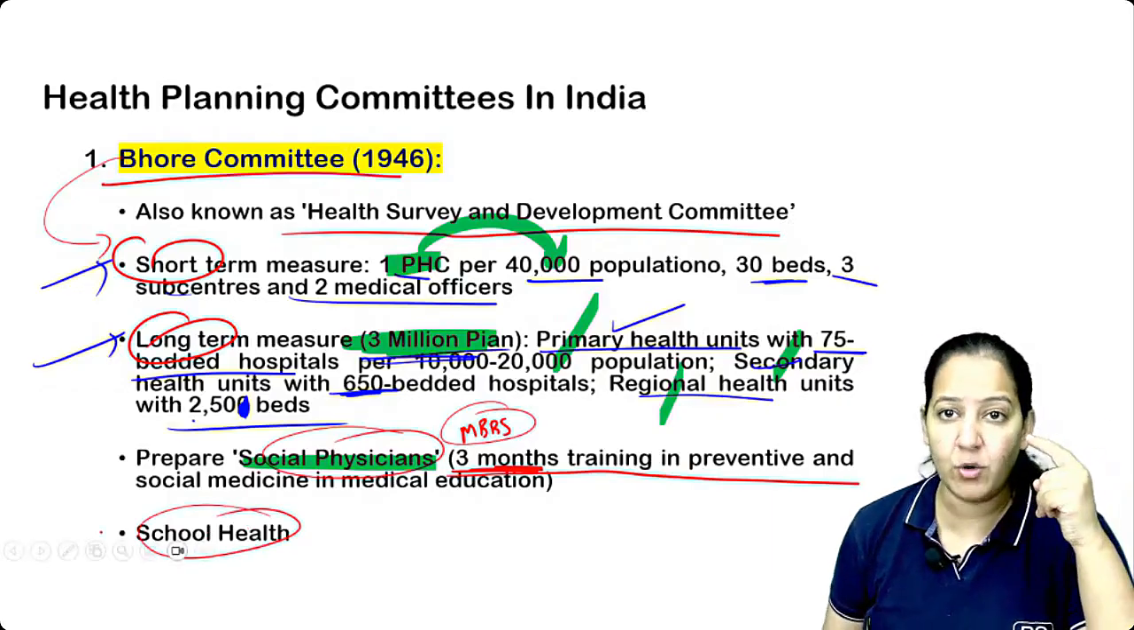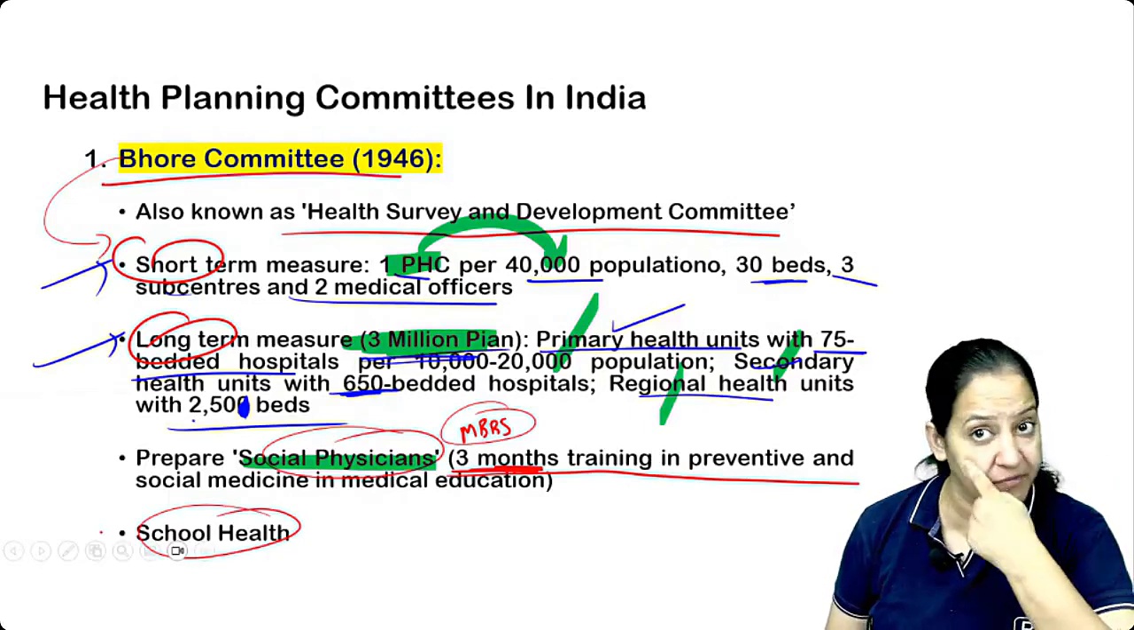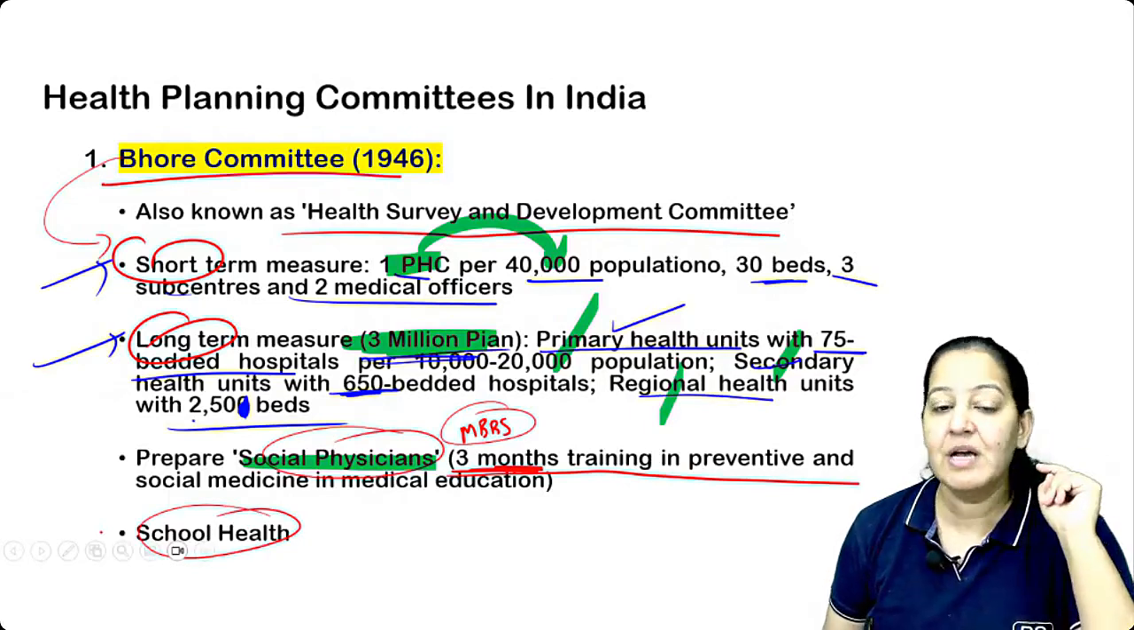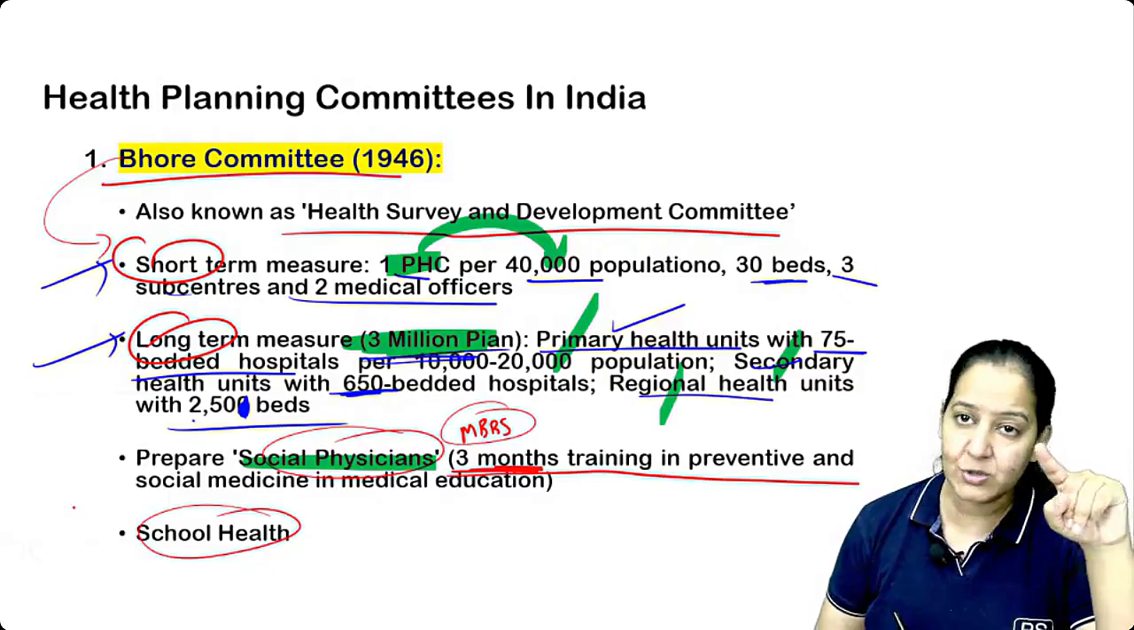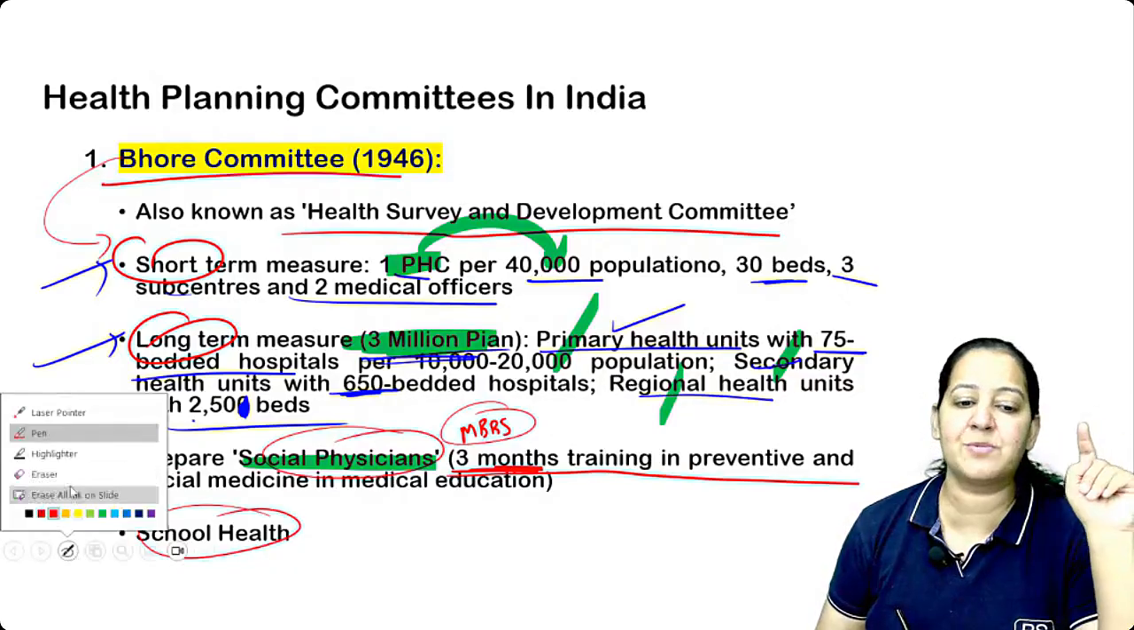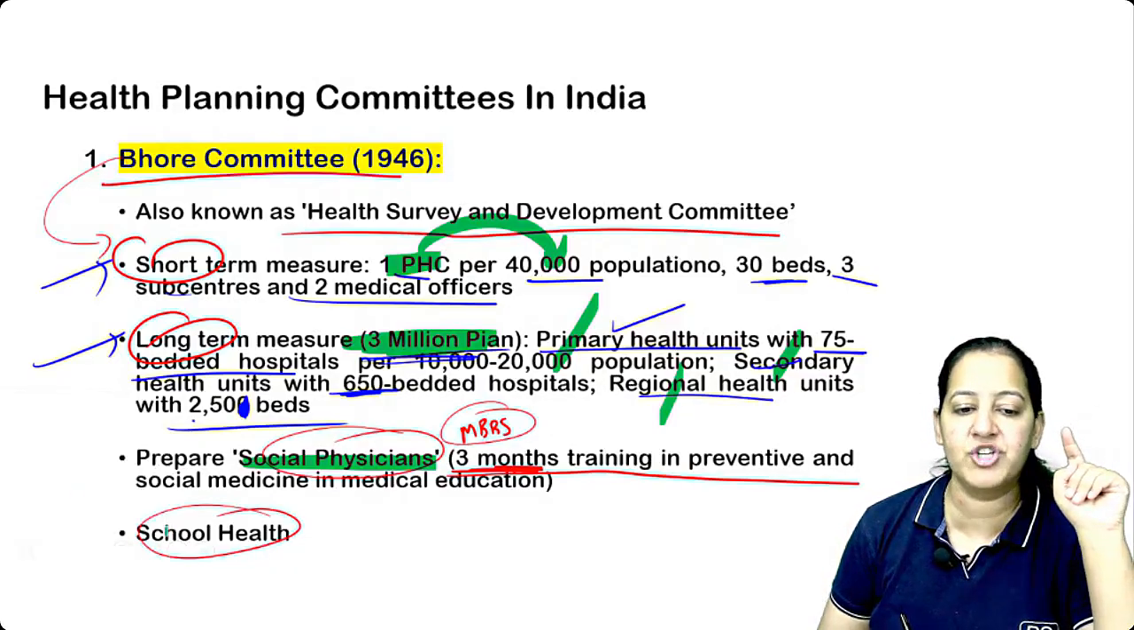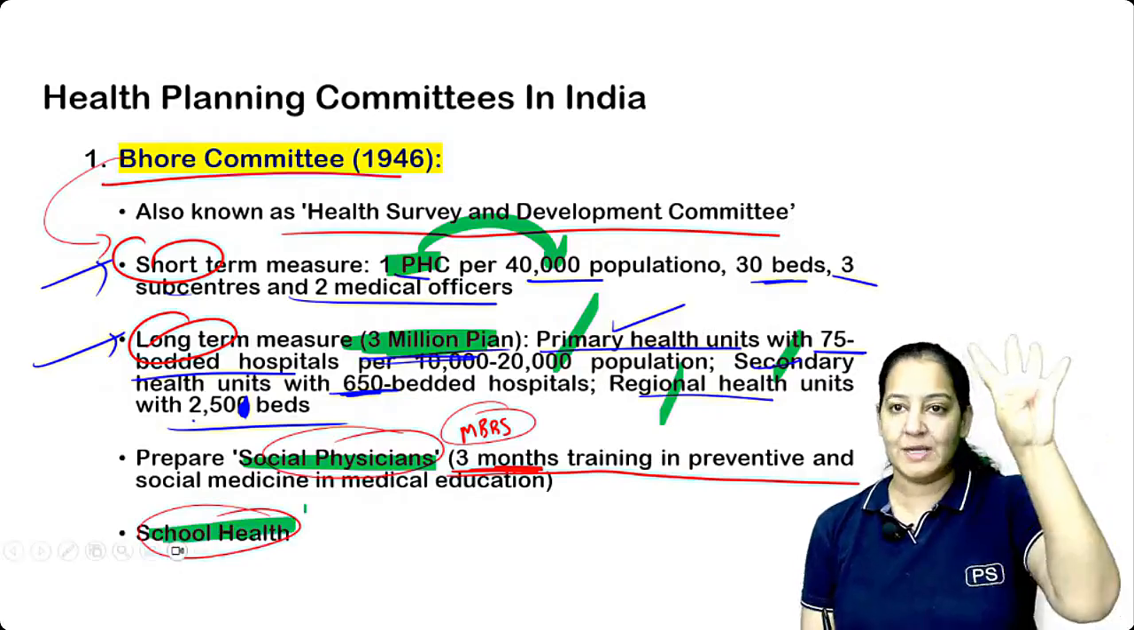In the school, I told you, every 6 months a free checkup of the eyes and a dental checkup is done. So that is school health. In school health, free services are provided to the school children. So this concept is also given by him. So 4 concepts he has given.